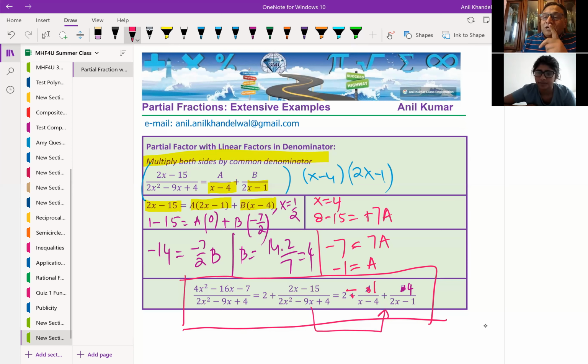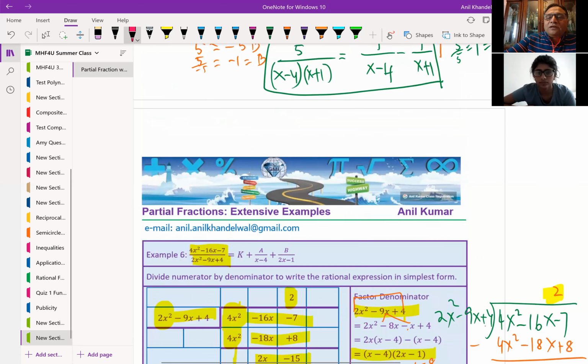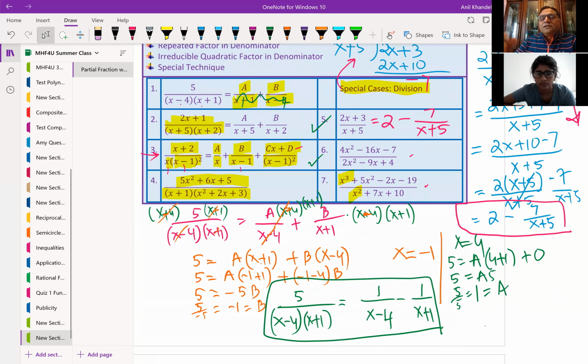Let me take one more example, just to ensure that you have learned the whole thing. We have done this particular question. Now we will take question number 7. Can you please read this question? Yeah. x cubed plus 5x squared minus 2x minus 19 divided by x squared plus 7x plus 10. What will you do?